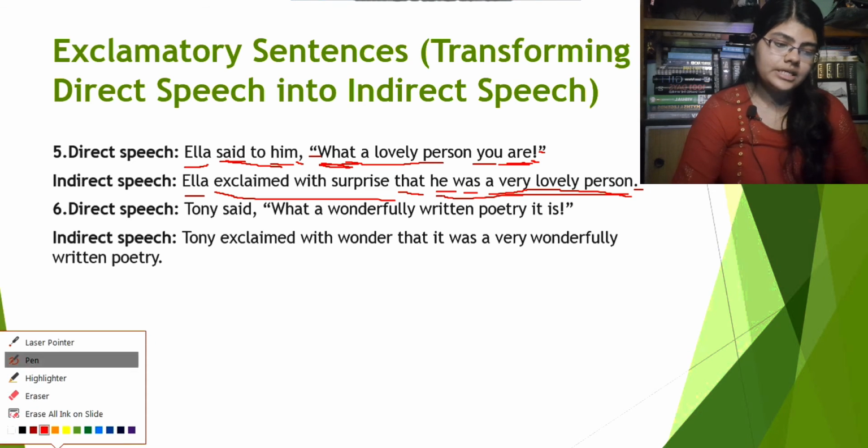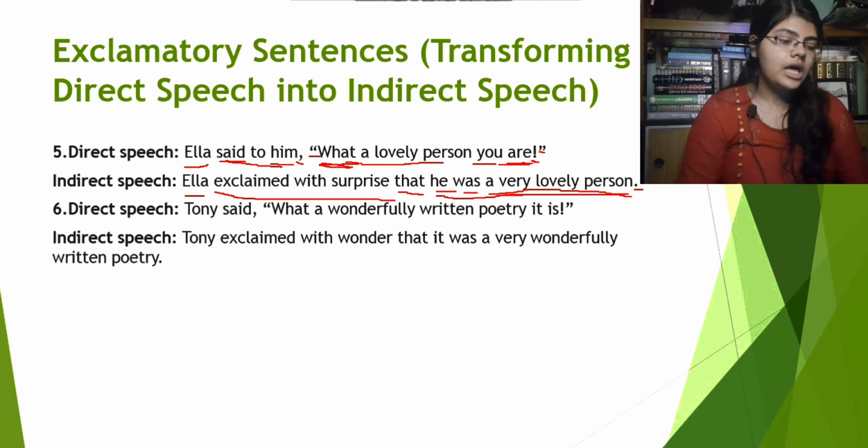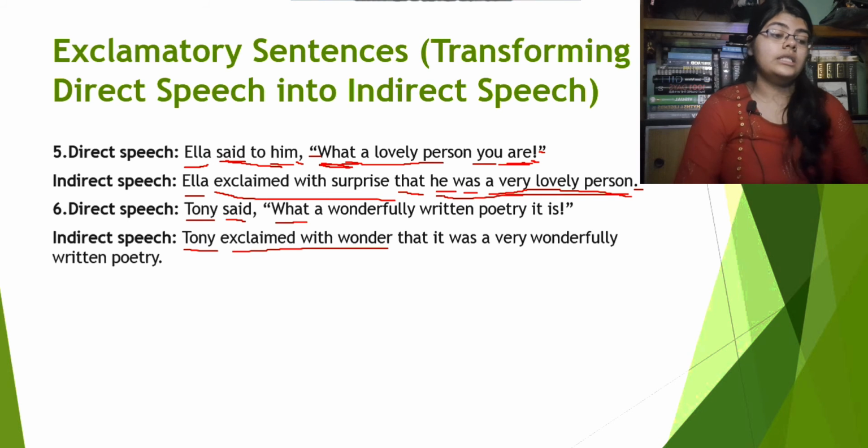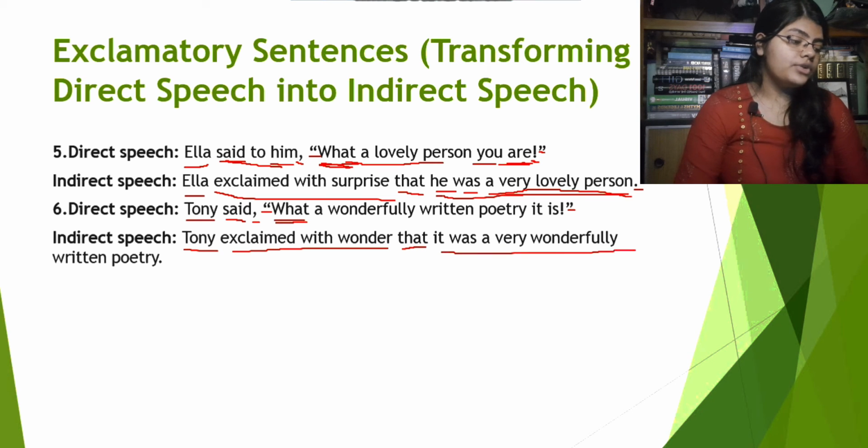Again, what's happening here? It's the same as the previous ones. It begins with a "what," so it's an exclamatory sentence. Tony will be Tony. We won't use "said" here. We will use "exclaimed with wonder" because the reported speech starts with "what." Now, the comma and the inverted commas will be removed completely. That will be used in the indirect speech. Now, it was a very wonderfully written poetry.